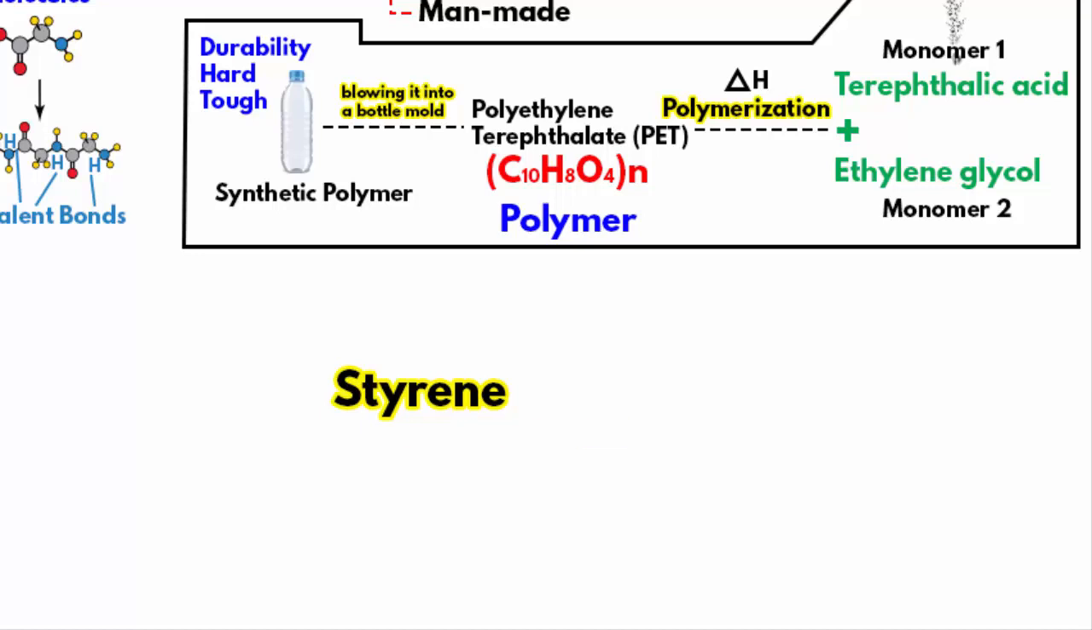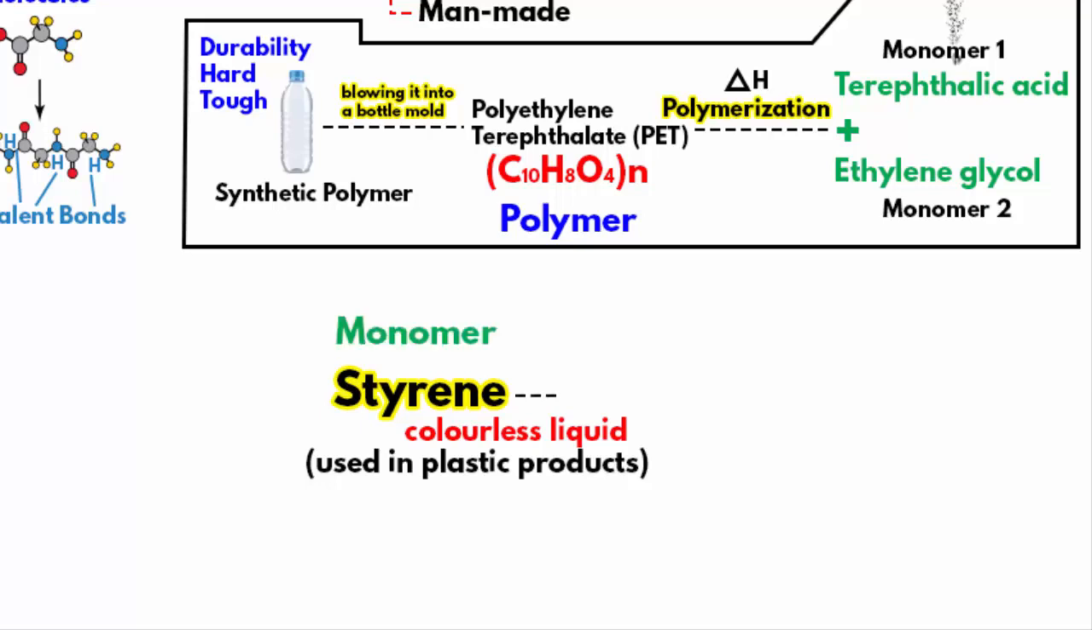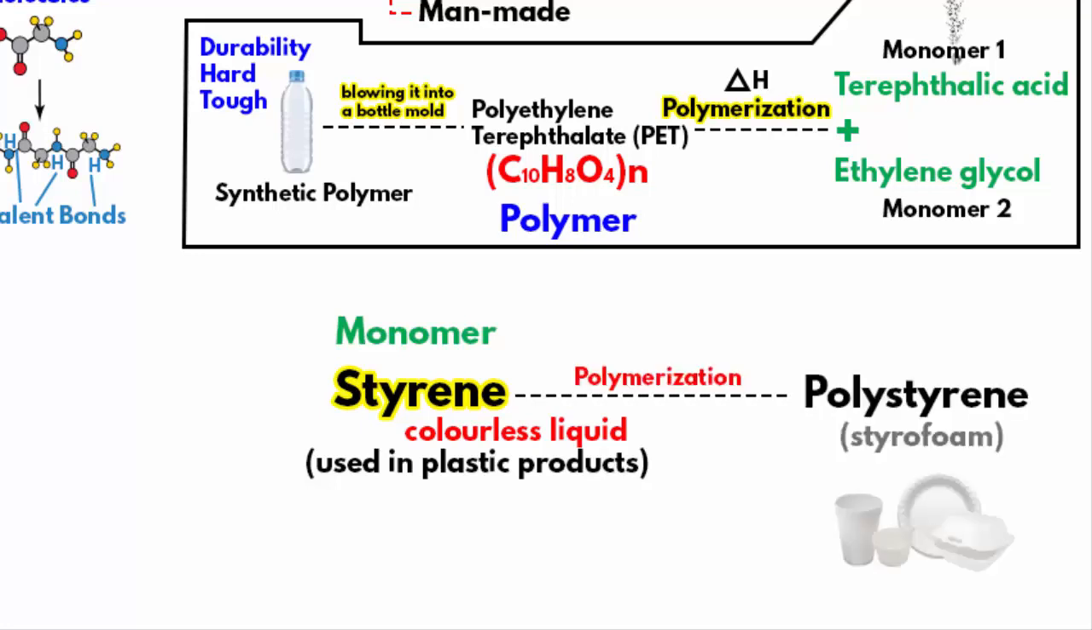Styrene is a chemical which has the texture of a colorless liquid. It is commonly used in the manufacture of plastic products in food packaging, rubber, plastic, insulation, fiberglass, pipes and automobile parts. That means styrene is a monomer which goes through polymerization to form polystyrene or styrofoam. So styrene is the monomer.